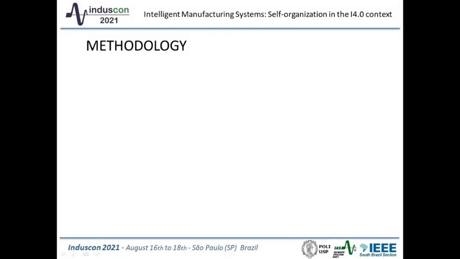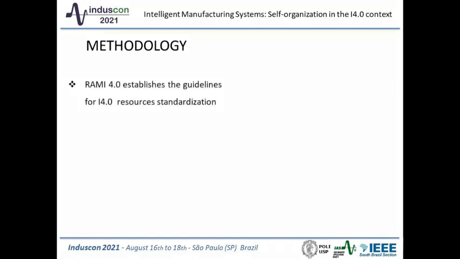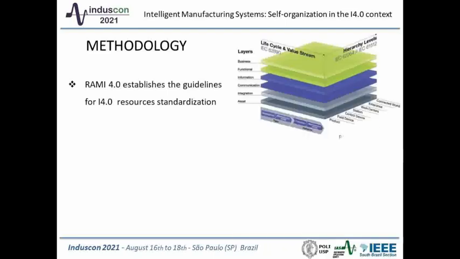For this reason, this work combined the architectural features presented with an architecture that establishes the guideline for I4.0 resource standardization, represented by RAMI 4.0. That means the Reference Architecture Model for Industry 4.0. This architecture standardizes and systematizes I4.0 components through techniques.